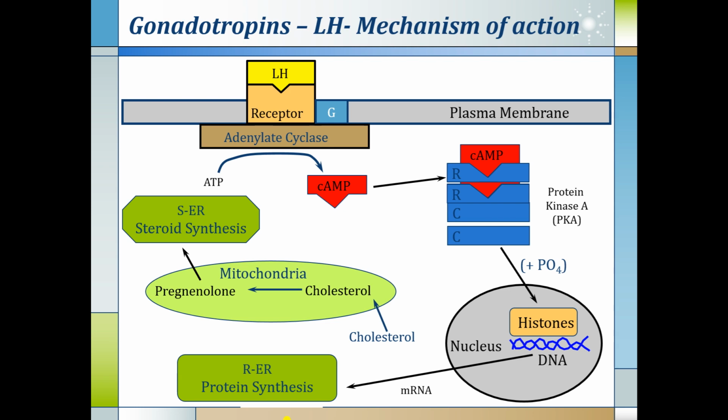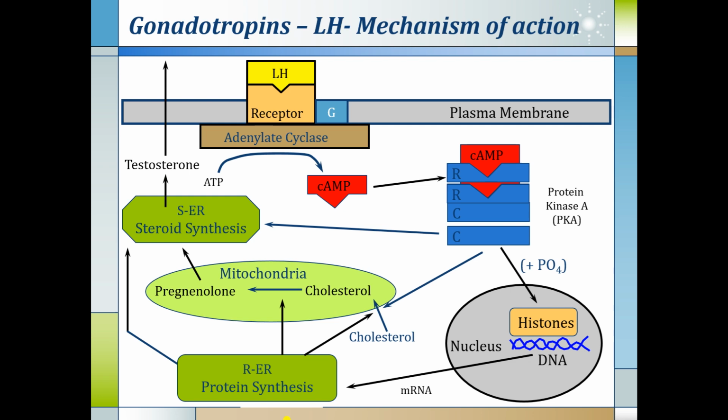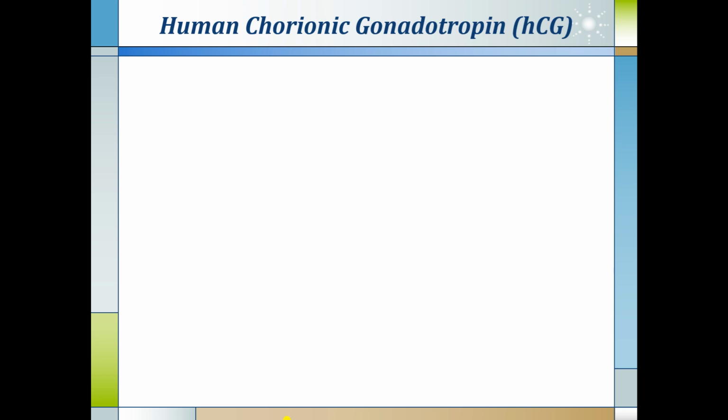and it will cause the release of certain DNA, and mRNA synthesis is there. So ultimately protein synthesis will take place which will stimulate the cholesterol synthesis, it will stimulate the mitochondria for more release of pregnenolone and it will stimulate the steroid synthesis. Protein kinase A will further stimulate the protein synthesis as well as directly steroid synthesis also. And ultimately testosterone is released into the blood. So the function of LH is through the adenyl cyclase receptor. It will stimulate the DNA to form more steroids.